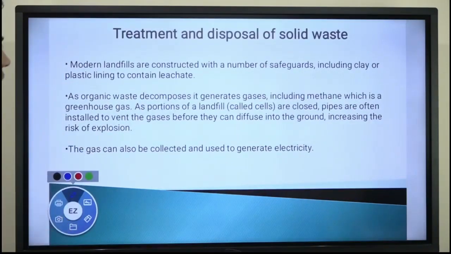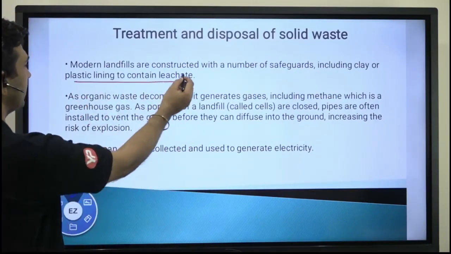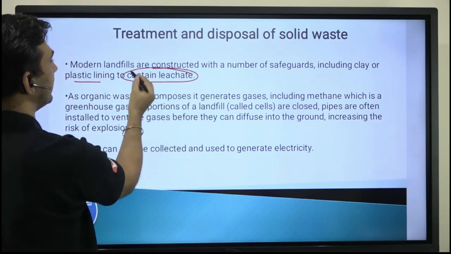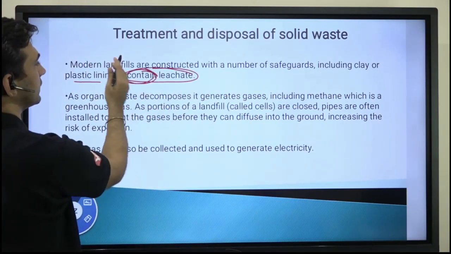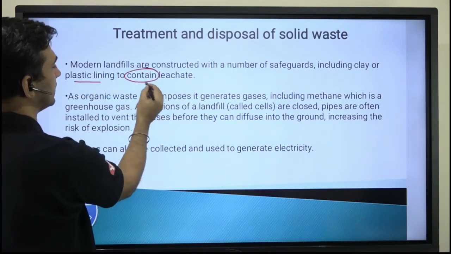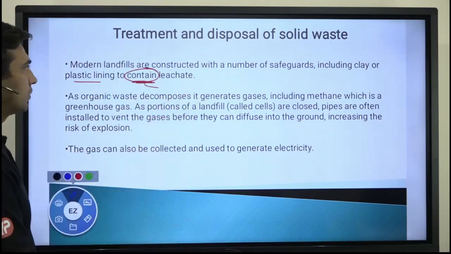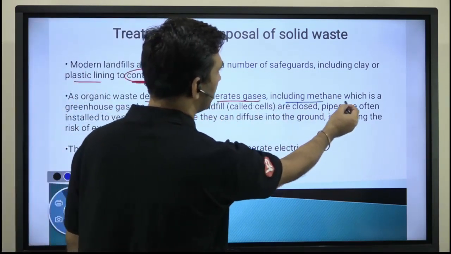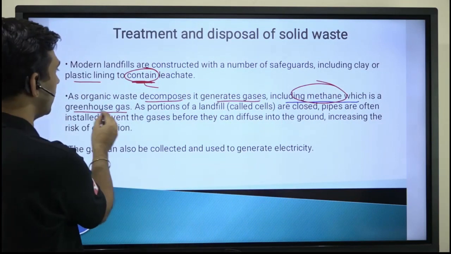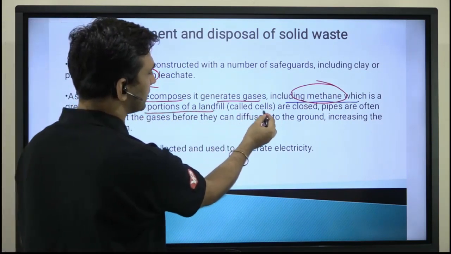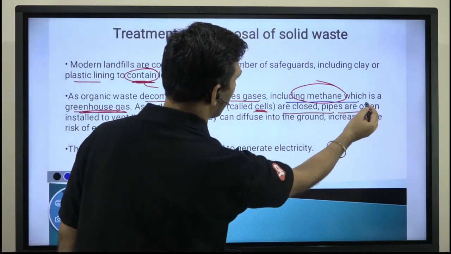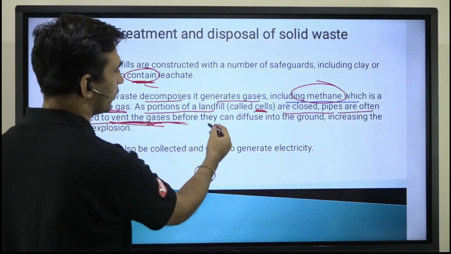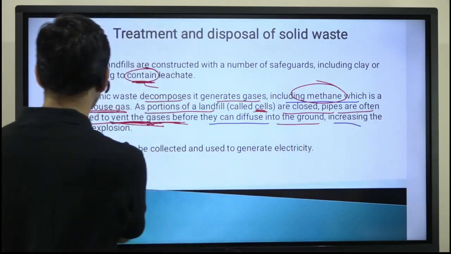Modern landfills are constructed with a number of safeguards, including clay and plastic lining that we already discussed, to contain leachates. Contain in this sentence means to restrict the leachates so that they don't go out. As organic waste decomposes, it generates gases, including methane, which is a greenhouse gas. A portion of the landfill called cells is closed. Pipes are often installed to vent the gases, allowing them to come out before they can diffuse into the ground, increasing the risk of explosion.